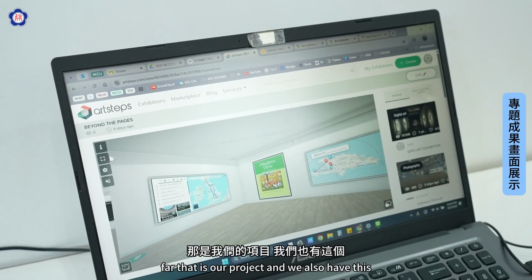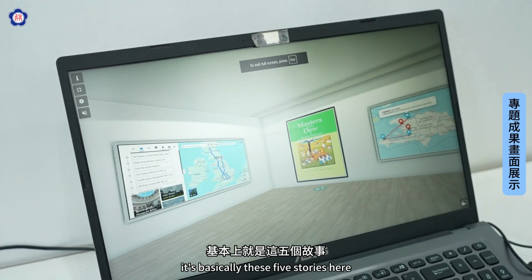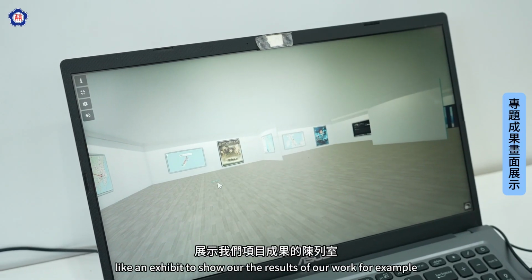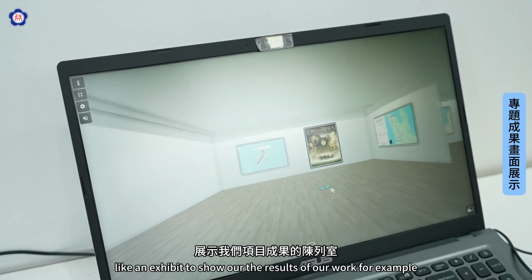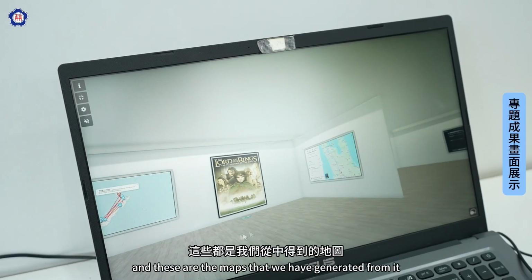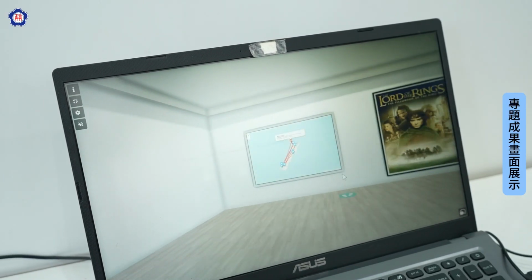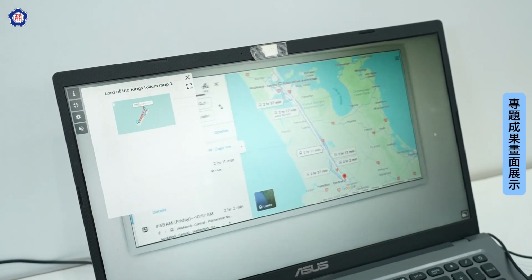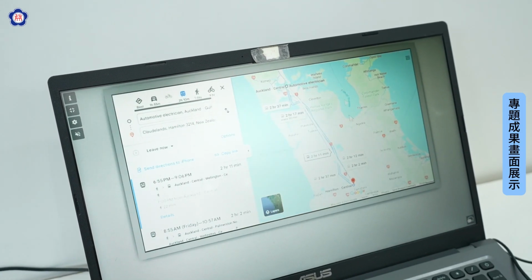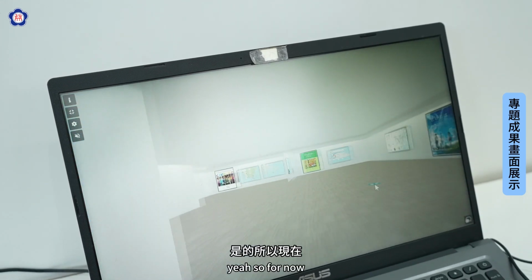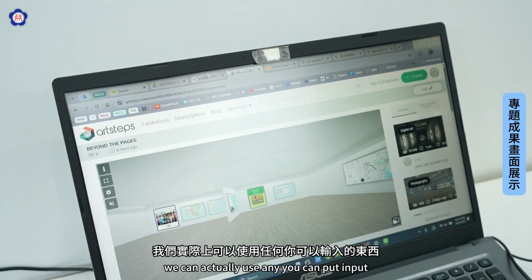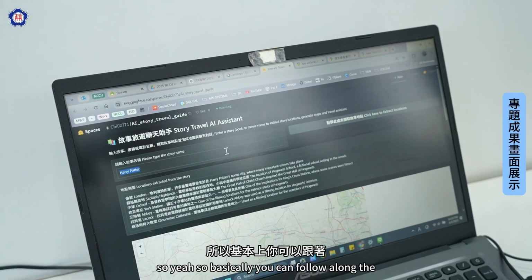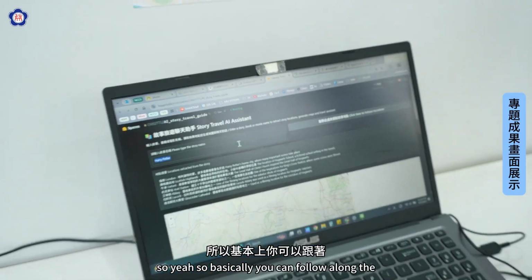And we also have this. It's basically these 5 stories here. We already made an exhibit to show the results of our work. For example, this is Lord of the Rings, and these are the maps that we have generated from it. And also this one. Yeah, so for now, you can input any story that you want to input here. So yeah, so basically you can follow along here.